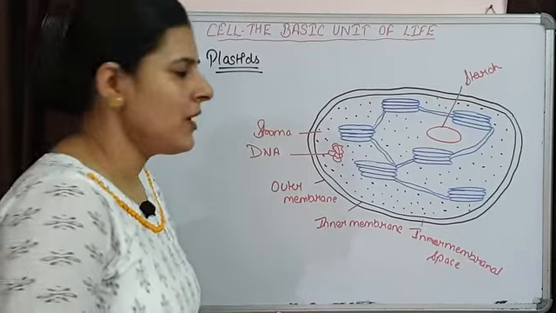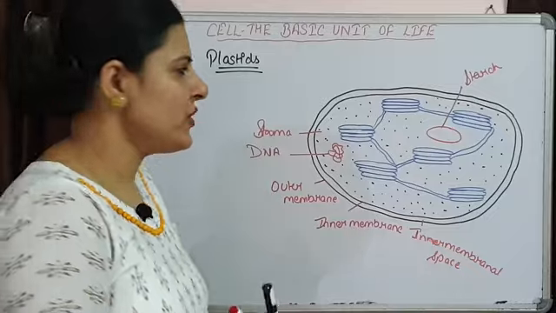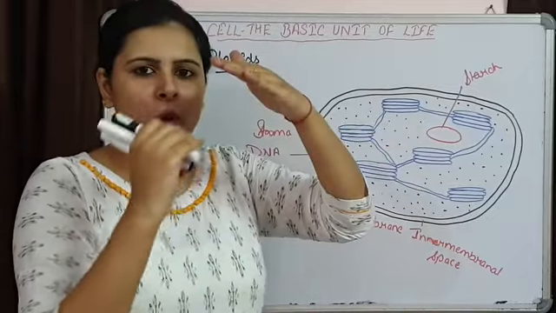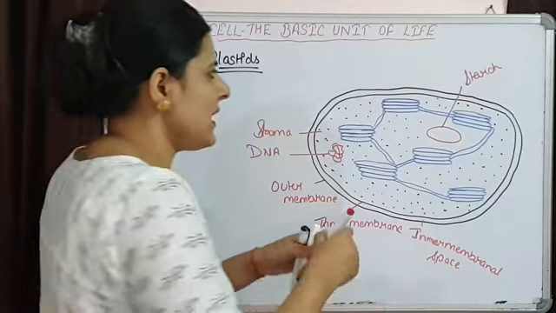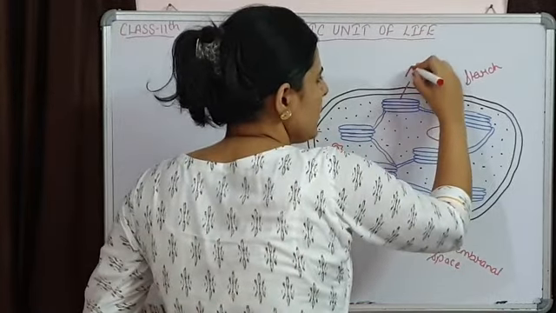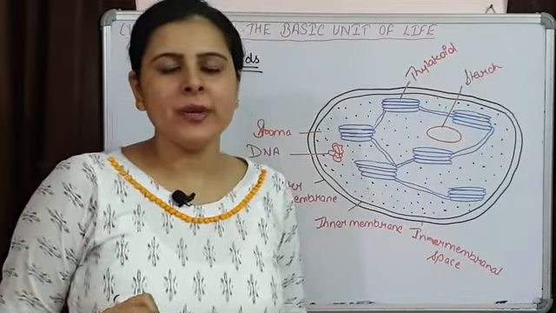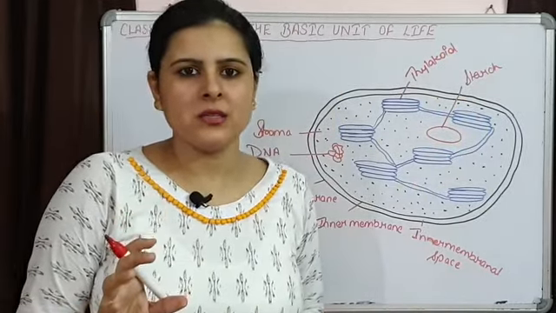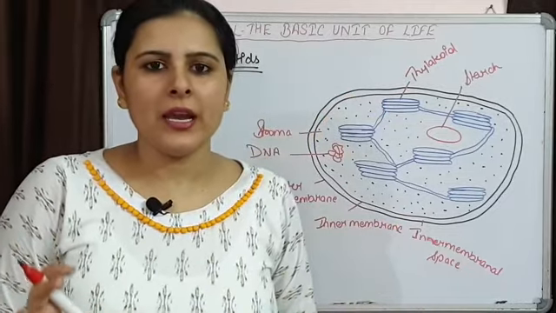Other than this, we are seeing flat sac-like structures which are arranged one upon another. These flat sac-like structures, the individual one is known as a thylakoid, and these thylakoids have the pigments that are involved in photosynthesis. That's why these thylakoids are known as photosynthetic thylakoids.